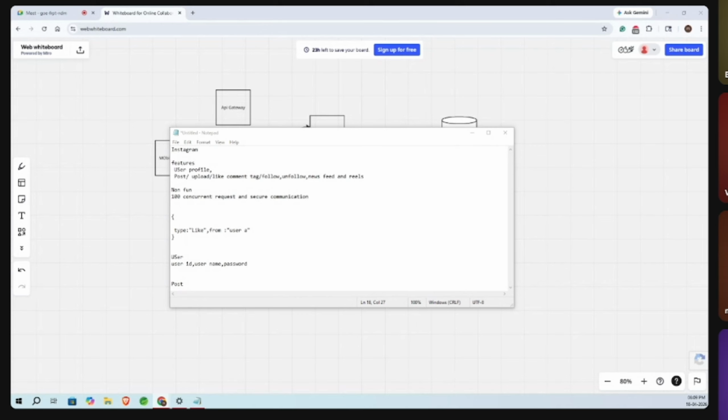Can we use some CDN over here? Yes, we can use a CDN. Some pre-computation happens and the results are stored in the CDN. Whenever the user logs in or opens their mobile application, the things stored in the CDN are shown first, and later as you refresh, the new things will come. So we can use a CDN in the Instagram application service, because if you try to read everything...